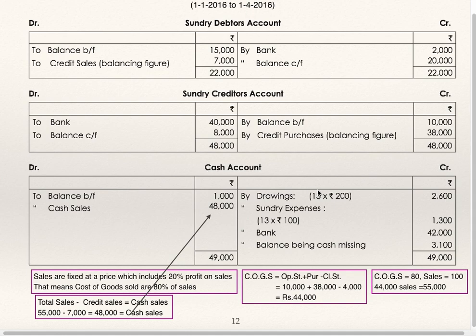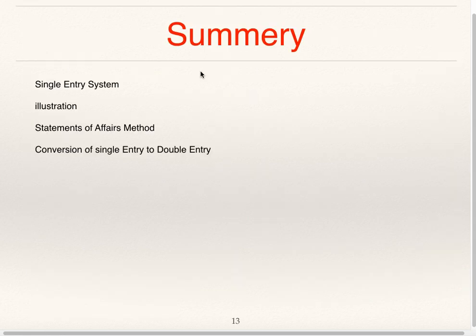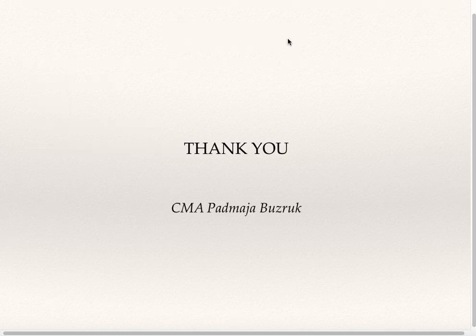Opening balance, cash sales, drawings, sundry expenses, amount deposited into bank, and this is the balancing figure, cash missing 3,100, which you are supposed to find out. In this particular video we have seen various illustrations by method of conversion of single entry to double entry. Thank you.